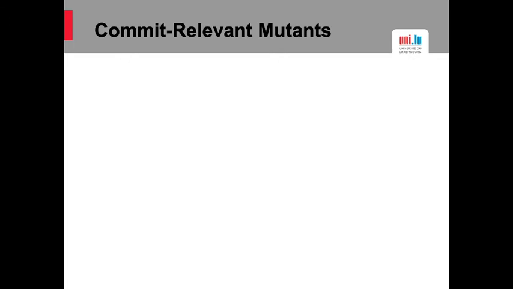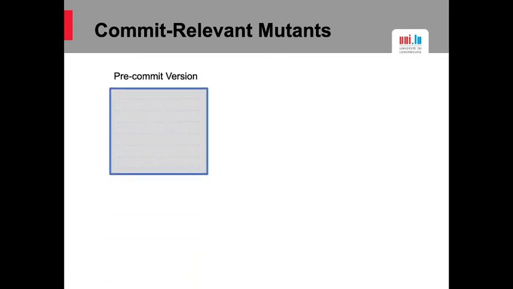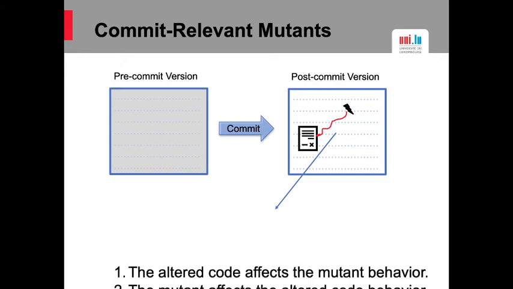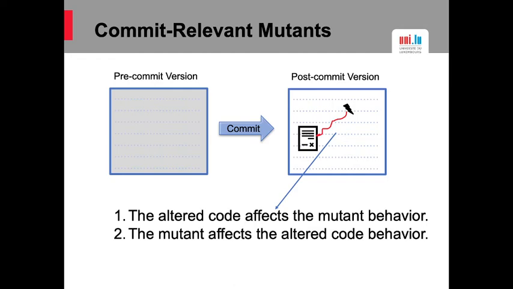We propose to use commit relevant mutants to test in continuous integration. We have the pre-commit program version, and then the developer submits one commit. We get the post-commit program version, and then we create the mutant. The commit relevant mutants can capture the interaction between the commit code and the mutant we introduce. More precisely, the commit code affects the mutant behavior, and the mutant affects the commit code behavior at the same time. We also define a new mutation test metric, relevant mutation score, to see if the commit change is test-aware.